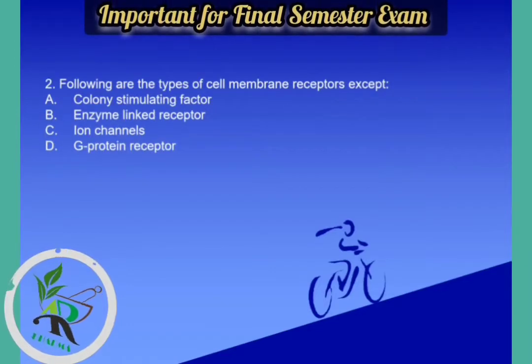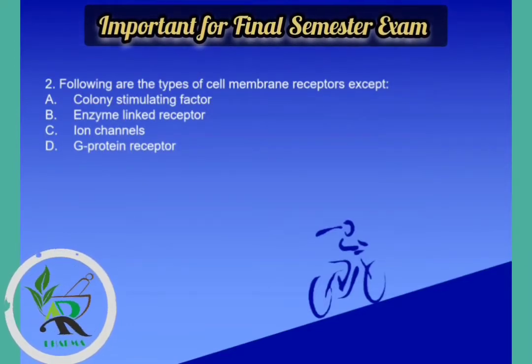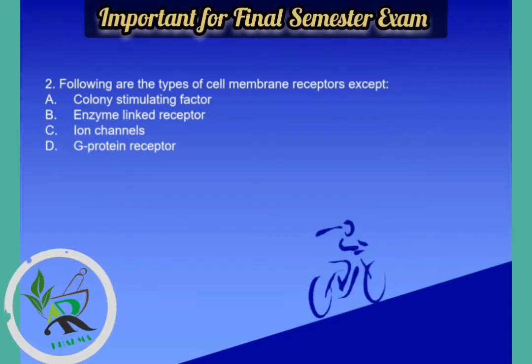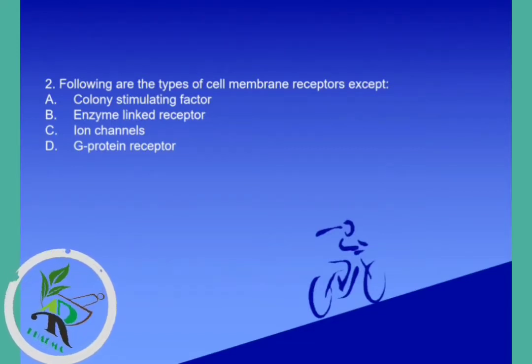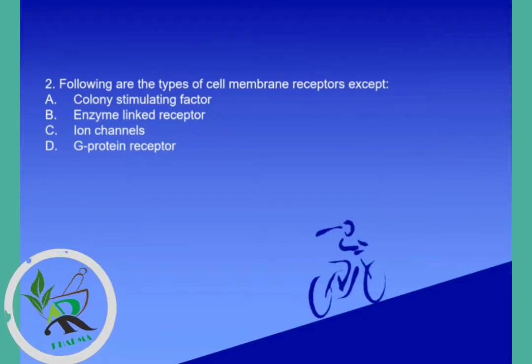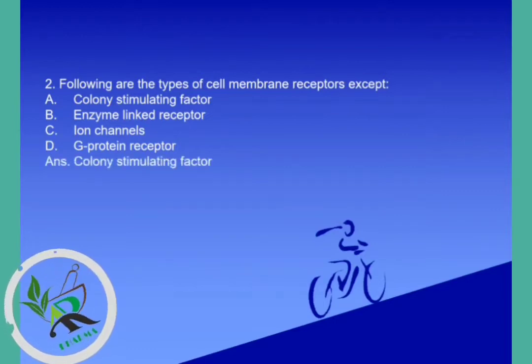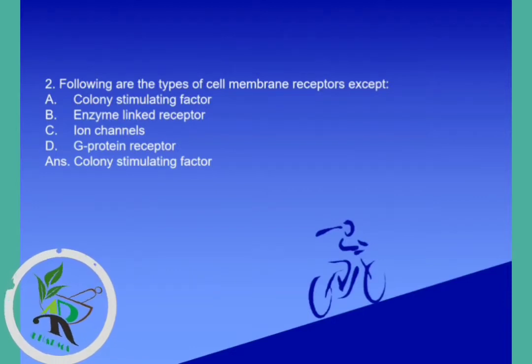Question number 2. Following are the types of cell membrane receptor except. Options are colony stimulating factor, enzyme linked receptor, ion channel receptor and G protein receptor, but the correct answer is colony stimulating factor. The other three are types of cell membrane receptor: enzyme linked receptor, ion channel receptor and G protein coupled receptor, but colony stimulating factor belongs to the cytokines category.